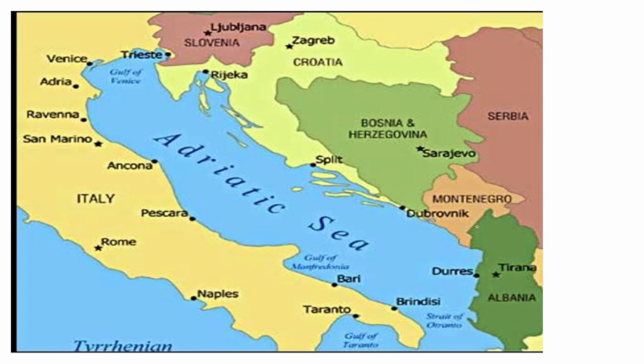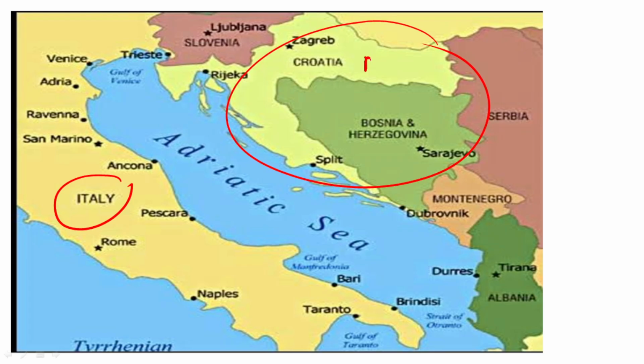Adriatic Sea, guys, we saw this is in Europe. The first point: it is an arm of the Mediterranean Sea only, and it lies between the Italian peninsula and the Balkan peninsula. This is the Balkan peninsula, guys. Between the Balkan peninsula and the Italian peninsula we will see the Adriatic Sea. Here you will see the Strait of Otranto, which will connect this Adriatic Sea with the Ionian Sea.